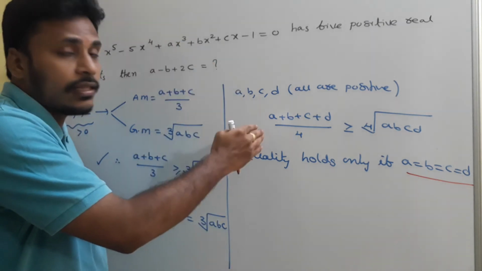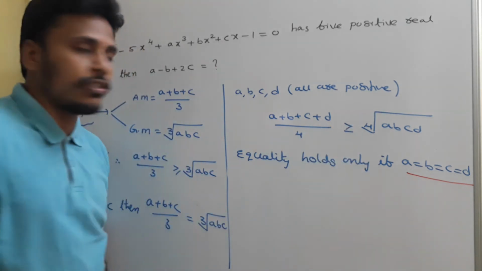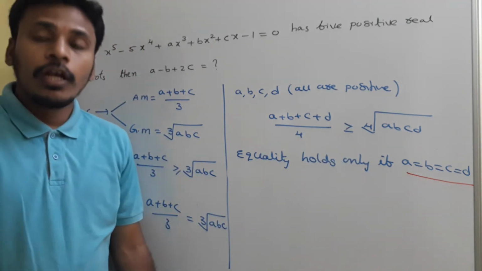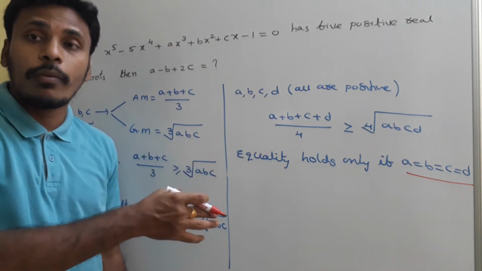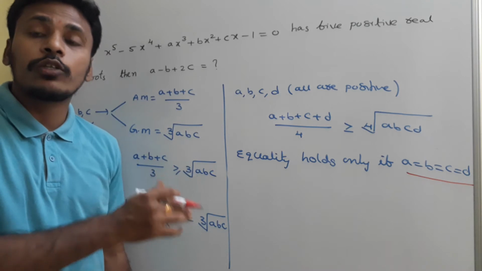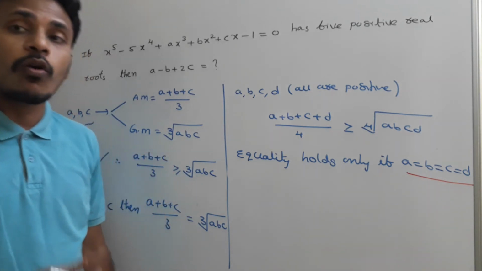That means this left side and right side will become equal, equal only if A is equal to B is equal to C is equal to D. So this concept, arithmetic mean greater than or equal to geometric mean, as well, equality holds for equal numbers. This particular concept is true for any number of positive numbers.